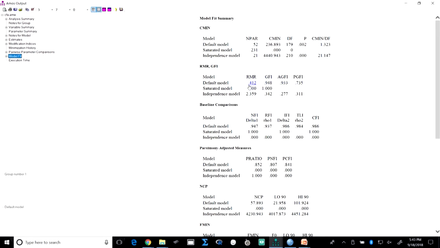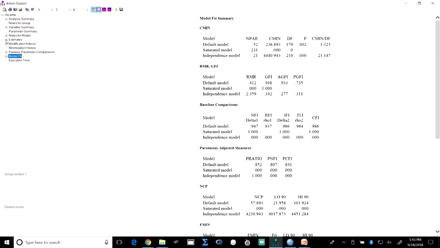So, and the RMR should be less than 0.5 as I had said, and baseline, out of NFI, RFI, IFI, CFI you may take 1 or 2 of these. So, all are above 0.9, right. Once we have done that, there is no need for improvement, but the model is by default an improved model, that means we can say the model is a strong model. That means the difference between the observed and the estimated model is very little, right.